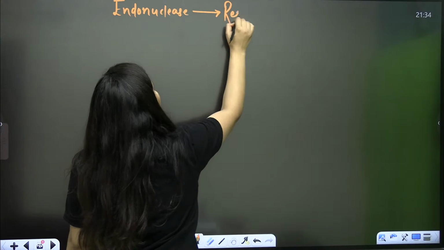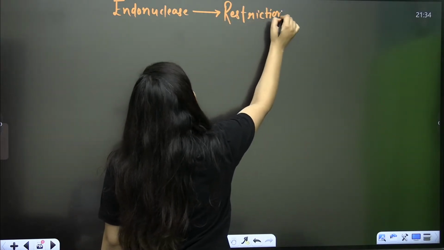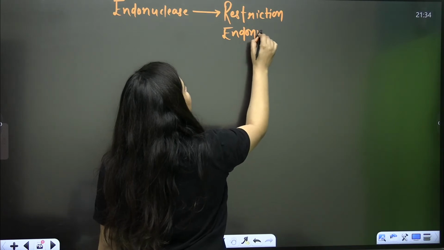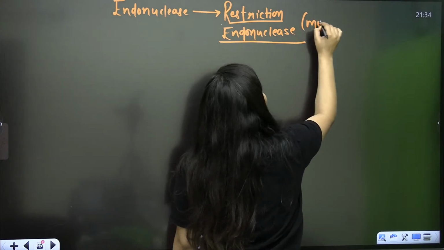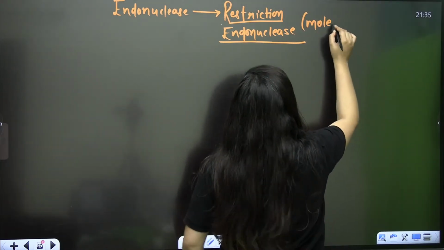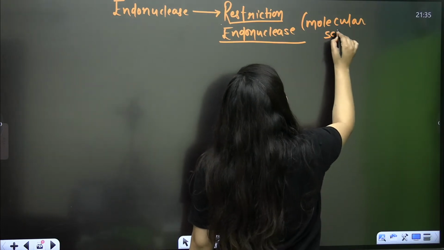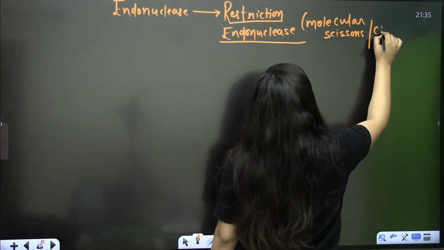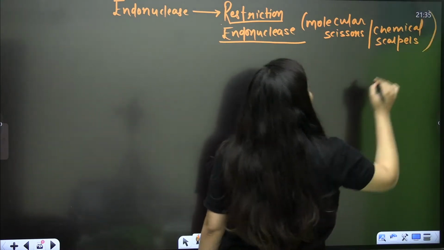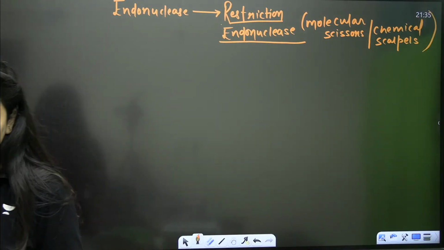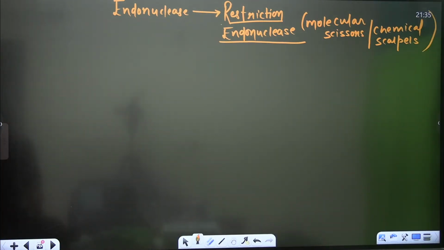So here you will be talking about restriction endonuclease. These are a special type of endonucleases which are going to cut the DNA at specific sites, and we used to call them chemical scalpels or molecular scissors. They are also known as molecular scissors or chemical scalpels. So it is a type of endonuclease, your restriction enzyme, or you can say restriction endonuclease.